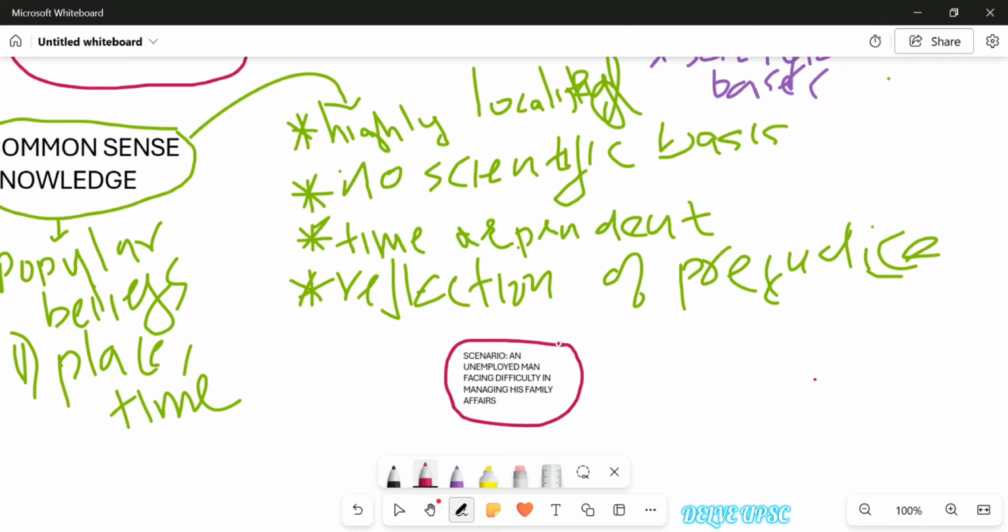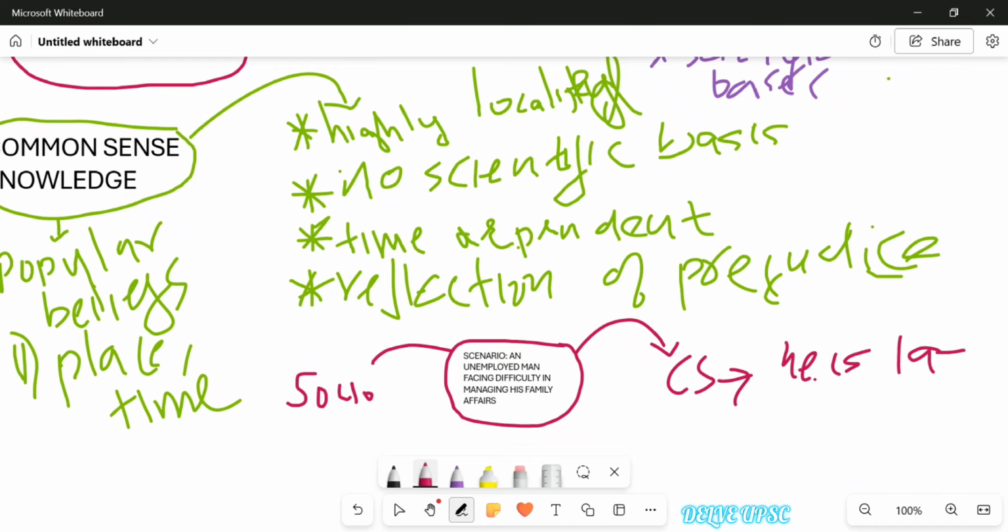This is the scenario. Now, let's look at how common sense knowledge would interpret this and how sociology would interpret this. Okay, now the common sense knowledge would say that the man is lazy. That is why he's not going for a job. Why is he unemployed? He is unemployed because he is lazy. Very evident reason, right? He is lazy.